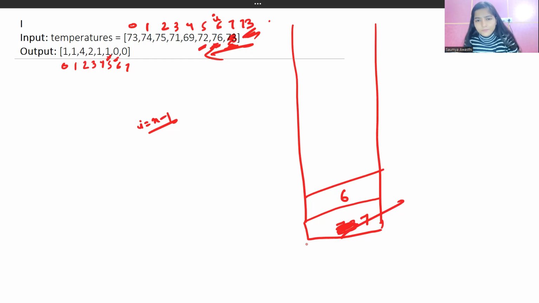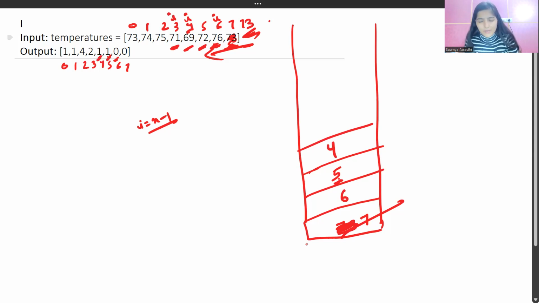Then we will proceed ahead. I is pointing to this 4 now. Again, we are going to check. This 5 will be pushed, so push 5, right? So 69 is the element at the fourth index of the array, and at the top of the stack, at the fifth index, we have 72. So again 69 is smaller than 72, which means we got a warmer temperature, right? The difference between index 5, on the top of the stack, and I pointing to 4 is 5 minus 4, 1. So we store 1 in our array, and this 4 is pushed into the stack. Then I proceeds ahead.